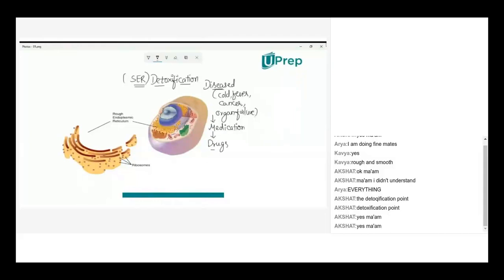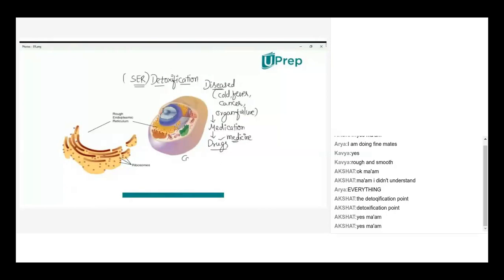Now, the other drugs we are nowadays seeing in all media and all. Ma'am, like chewing of tobacco. Yeah, maybe something like that. Not those drugs, but medicine also is called a drug. Okay, fine.